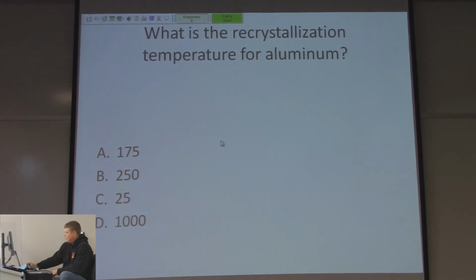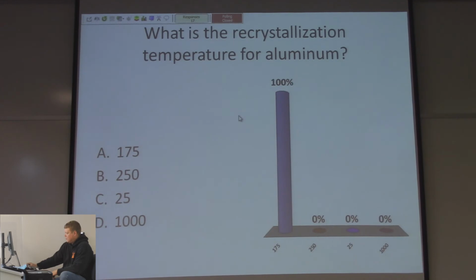Recrystallization temperature for aluminum. 175, 250, 25, or a G. Okay. Oh, there we go. That's a blinking rectangle indicator. I just clicked it and it didn't go anywhere.